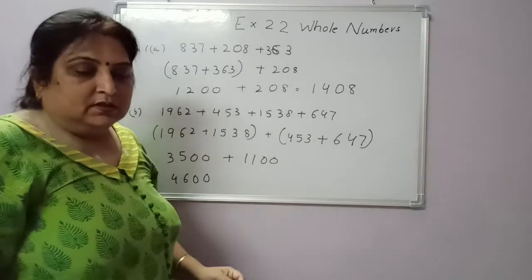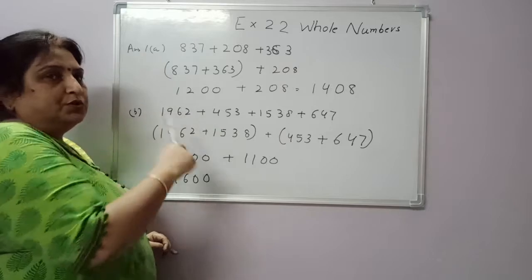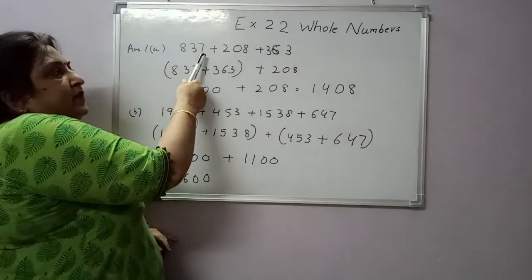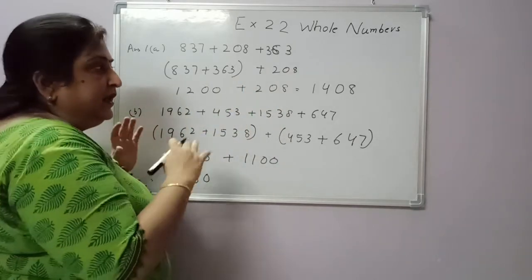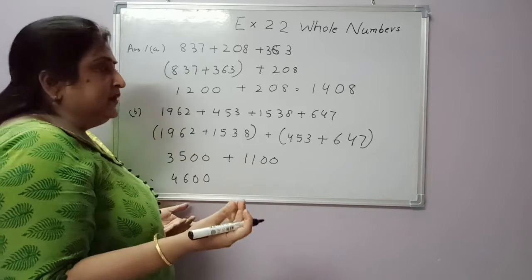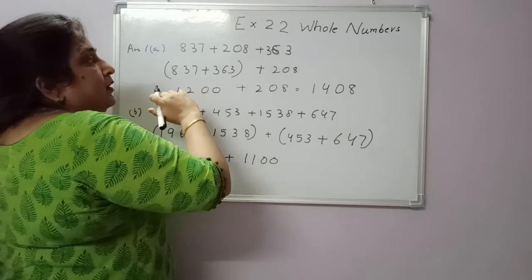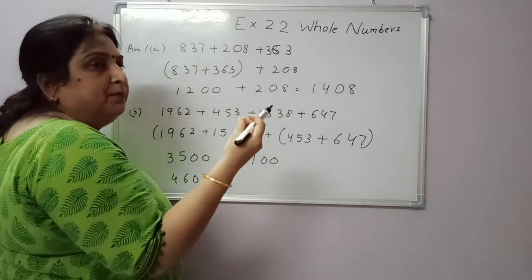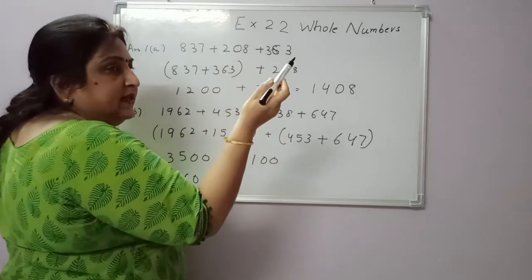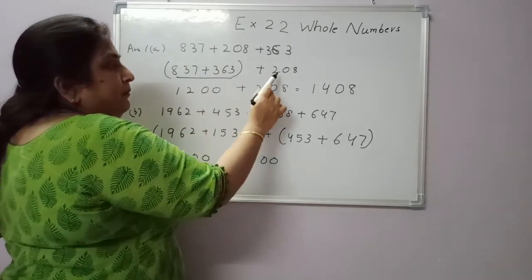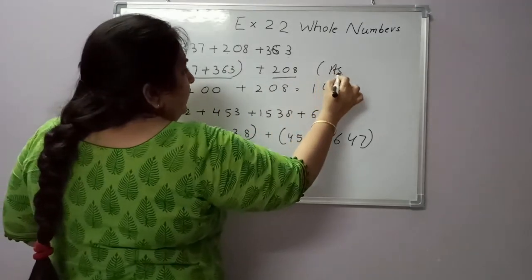Right? See students, let's start with exercise 2.2. This is the first question. See, 837 plus 208 plus 363. Arrange it and then add it. It is very simple. See, how will you guess which numbers will come in the bracket? See the last digits which make simple 10, 100, zeros. See, 7 and 3 makes 10. Add both of them and leave this. This is what associative property.